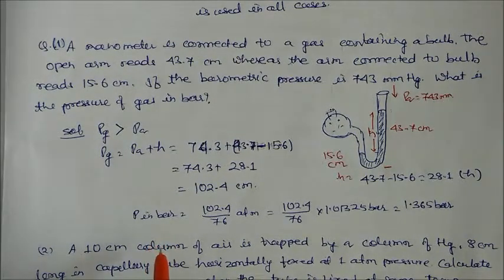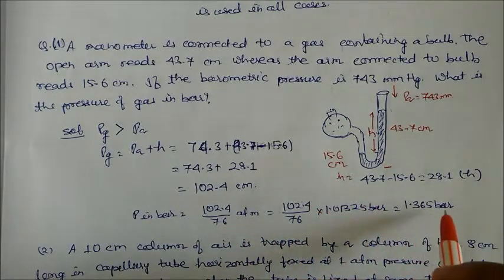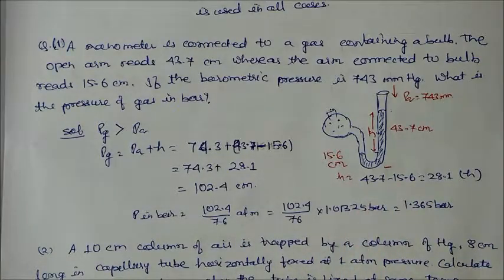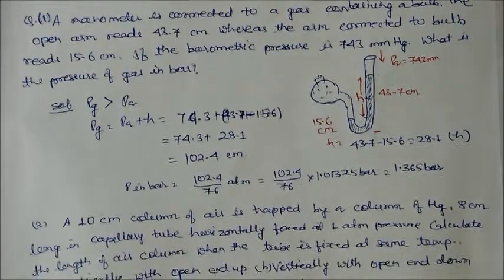So pressure in bar. So pressure in bar will be how much? First you convert to atmosphere. 102.4 divided by 76, you will get atmospheric pressure. Then again you multiply this value, you will get 1.36 bar. So this is the value of atmospheric pressure in terms of bar.